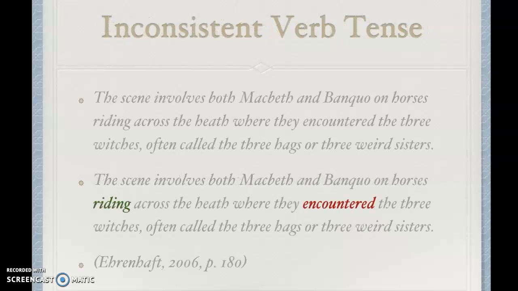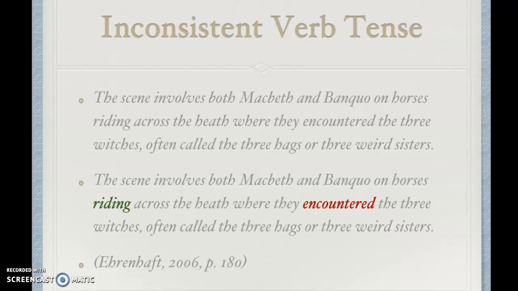The first one. The scene involves both Macbeth and Banquo on horses riding across the heath where they encountered the 3 witches, often called the 3 hags or 3 weird sisters. Now, you can see that the problem is in the tense.